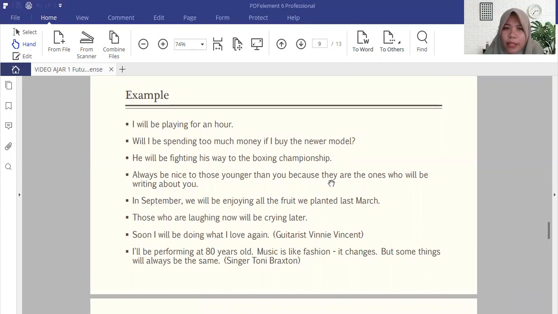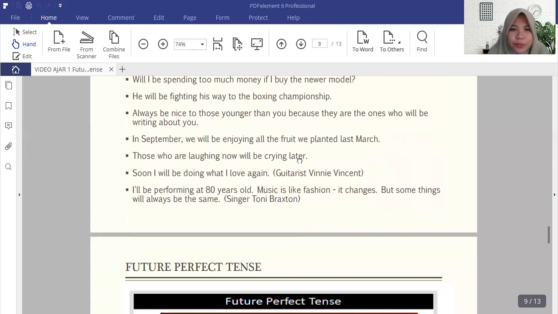Like, I will be playing for an hour. Will I be spending too much money if I buy the newer model? He will be fighting his way to the boxing championship. Always be nice to those younger than you, because they are the ones who will be writing about you. Wow, this is a good sentence, yeah? Good words. In September, we will be enjoying all the fruit we planted last March, and so on.